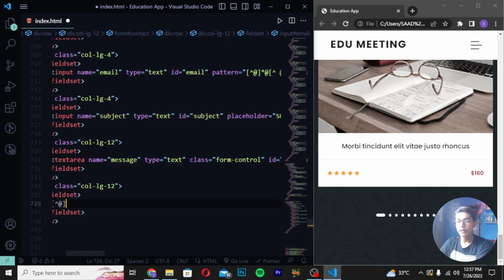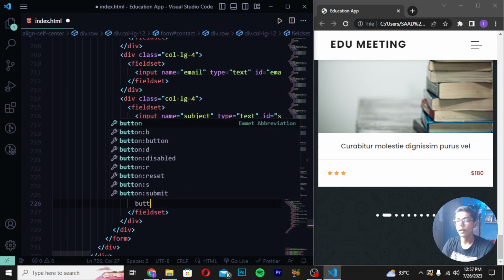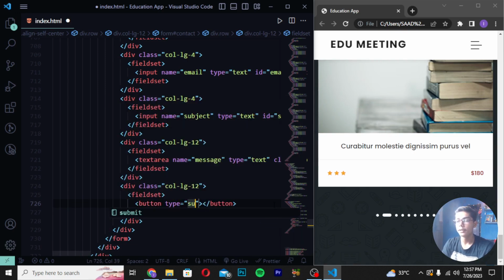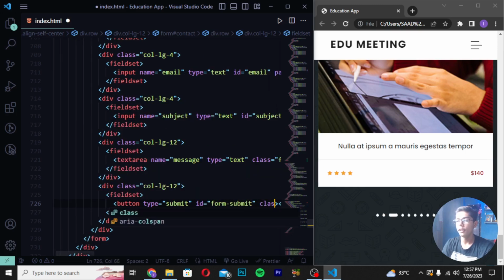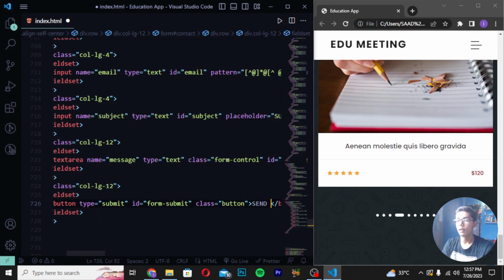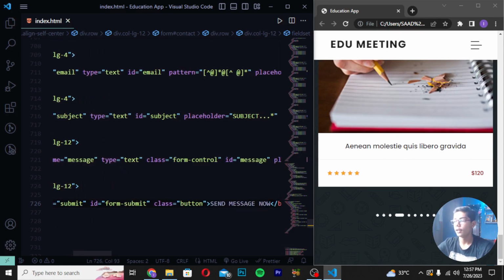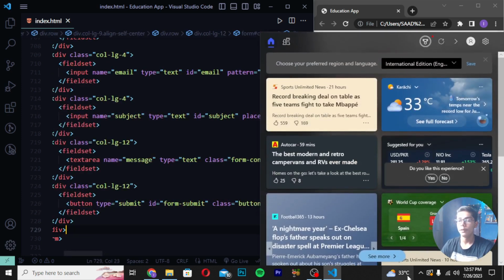After removing this input, you now have to create a button tag. So here I will move down and create a button. Type should be submit. Then write ID form-submit, and write class button. Then in the button write send message now. Save it, and after saving this, you have to move after the form div tag which we have created.